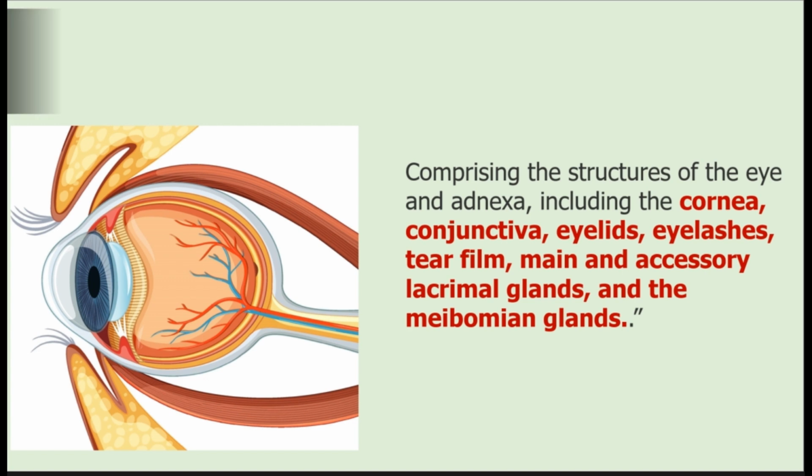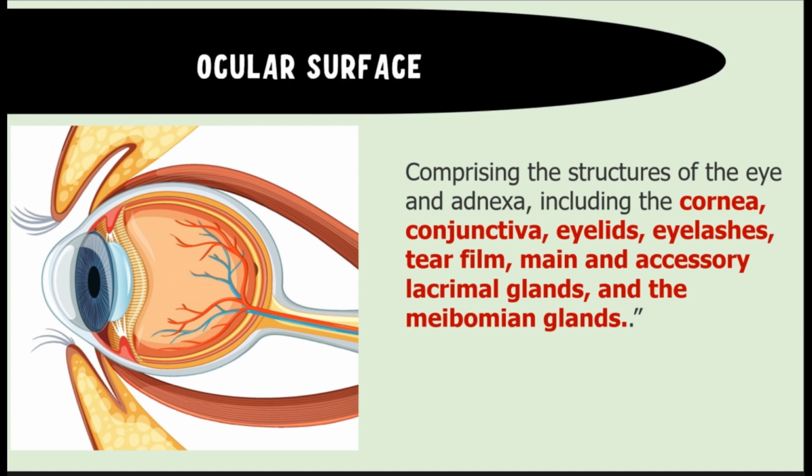Similarly, we should also understand what is meant by the ocular surface. Your ocular surface is not just the cornea and conjunctiva. According to the dry eye disease definition, the ocular surface means the structures of the eye and adnexa, including the cornea, the conjunctiva, the eyelids, the fornices, the eyelashes, the tear film which is covering the cornea, the lacrimal gland, the main and the accessory lacrimal glands, and also the meibomian glands.